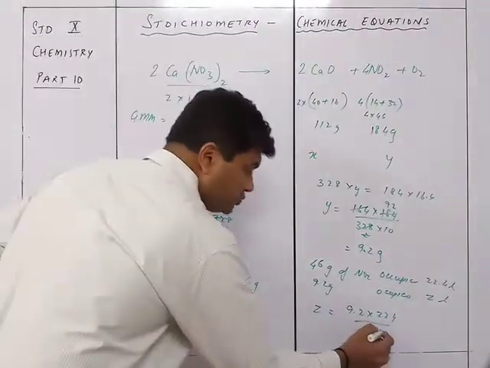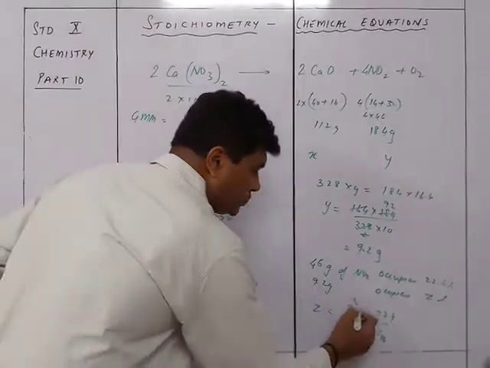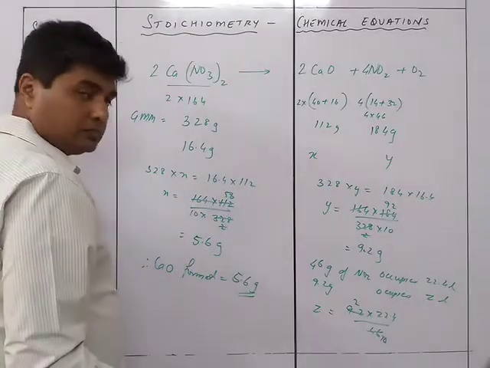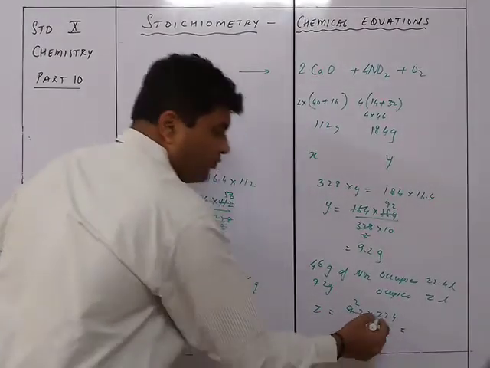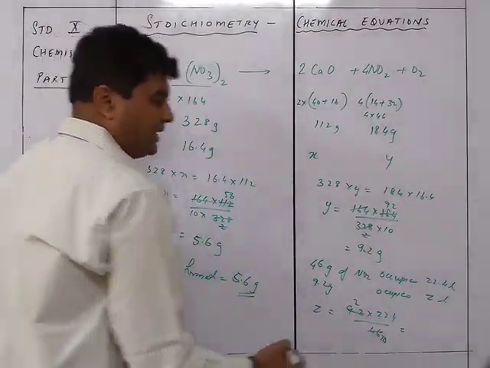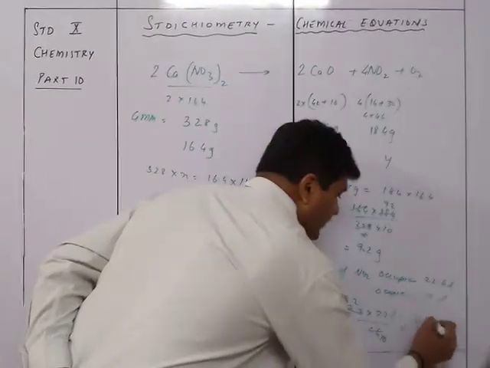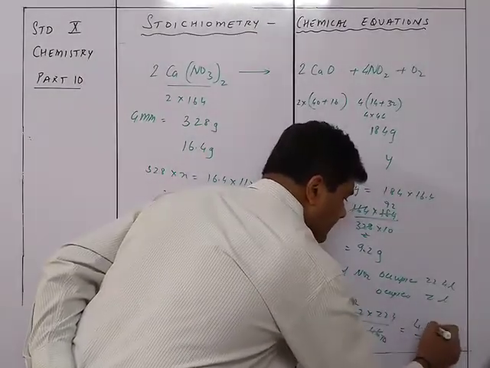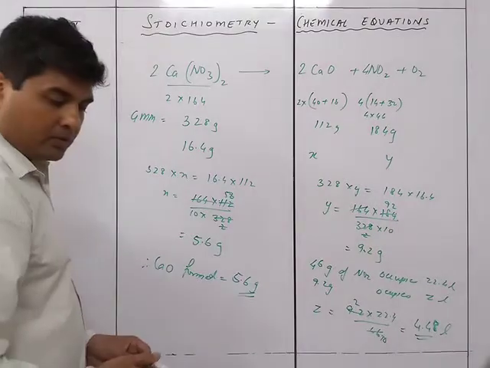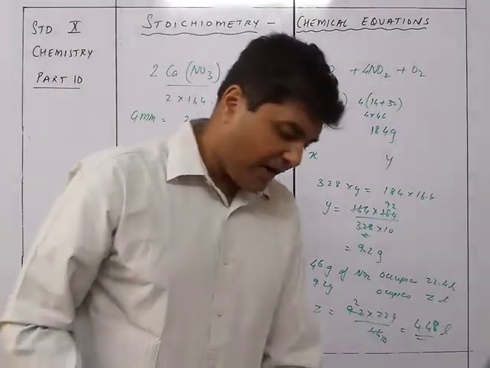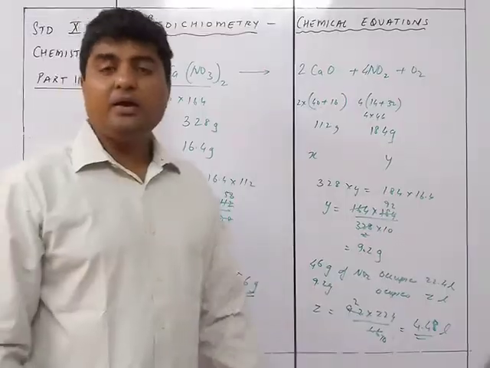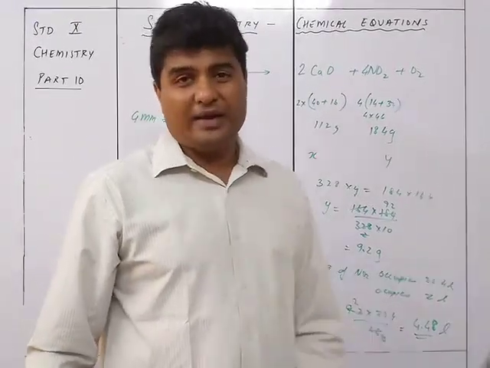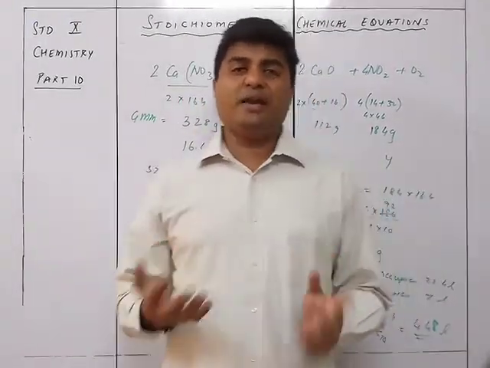Understood? Now this will be 10 and this will be 2. Okay. So this will be equal to 44.8 के बदले 4.48 liters. So this is how we find that the total liters of NO2 formed will be 4.48 liters.